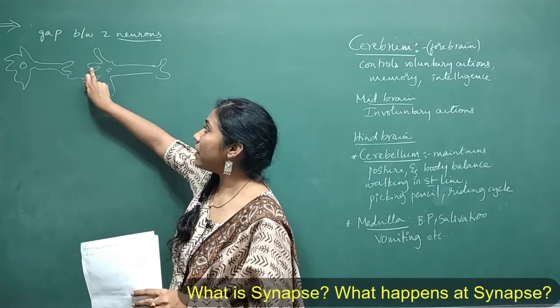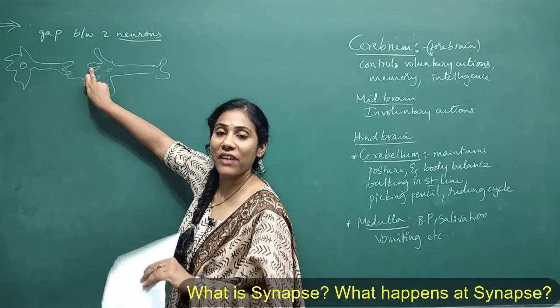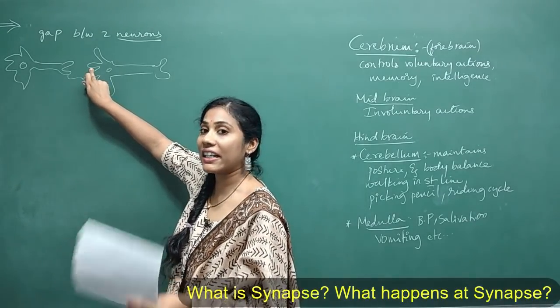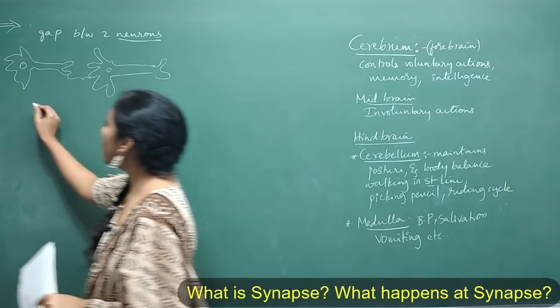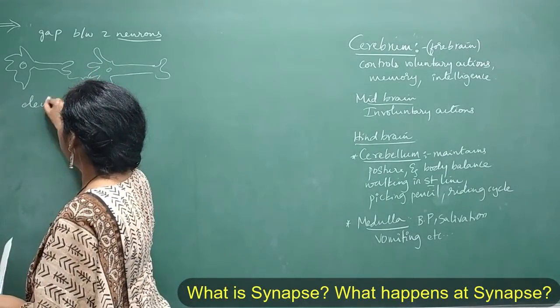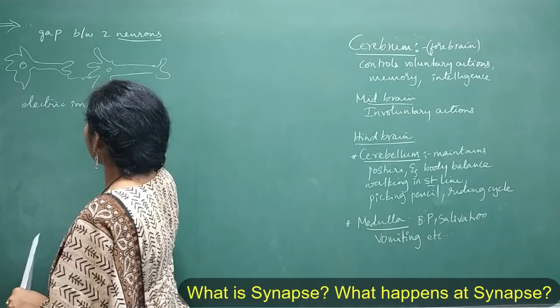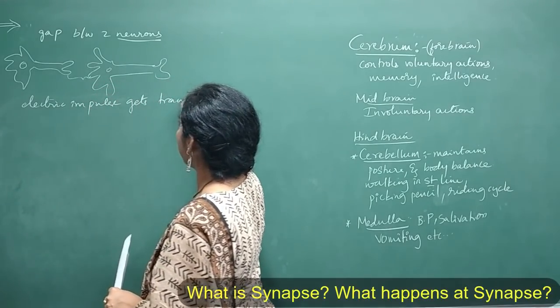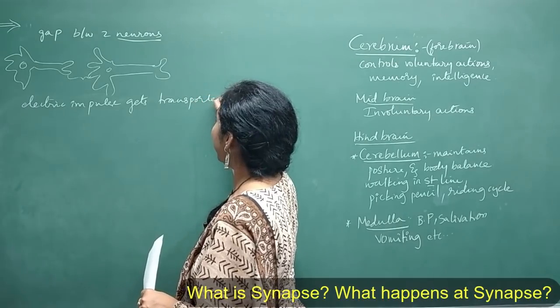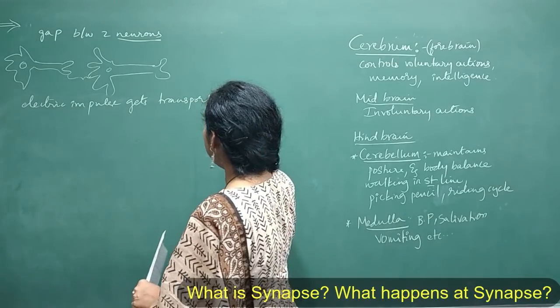So these chemicals reach the dendrite of another neuron, and there it is again getting converted into electric impulse. Okay, so what you can write here: electric impulse gets transported, right? So from where to where it has to get transported?